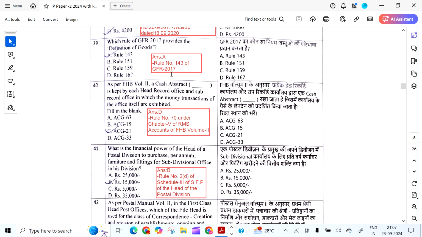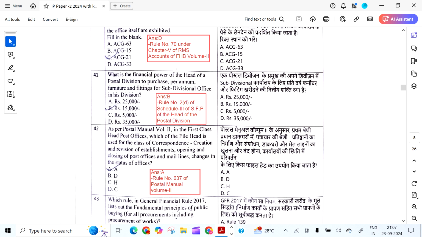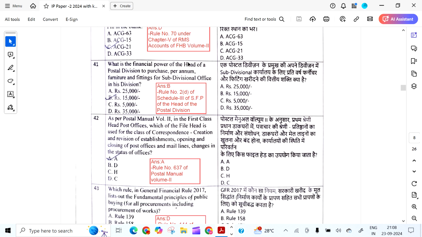It is rule 143. As per FHB volume 2, a cash abstract is kept by each head record office and sub record office in which the money transactions of the office itself are exhibited. The answer is D, ISCG 33, as per rule 70 of volume 5 of RMS accounts of FHB 2.